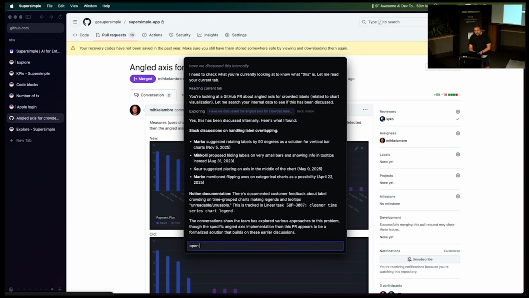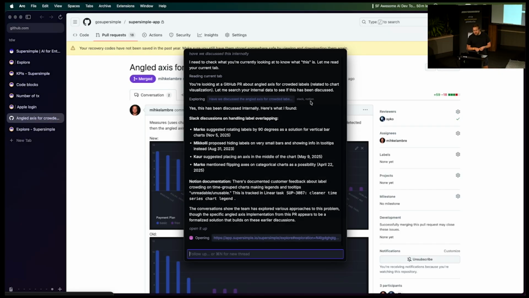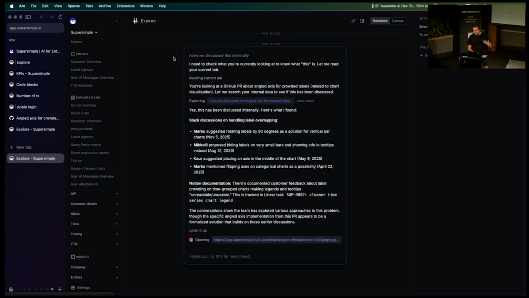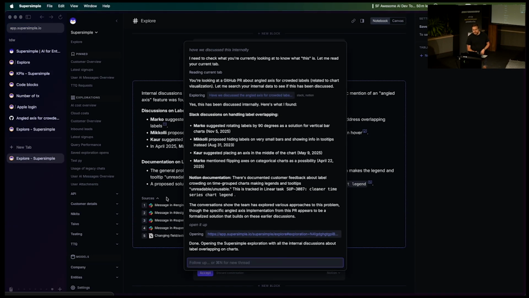results. And I can also ask Supersimple to open up Supersimple in the browser, where we're going to have the fully cited answer, which you can, again, use for humans, or you can have the agents look at this.